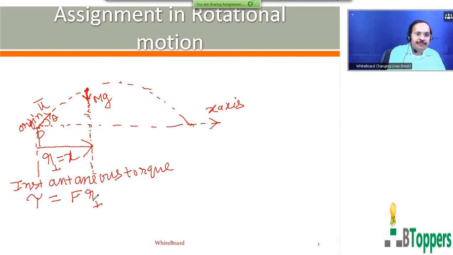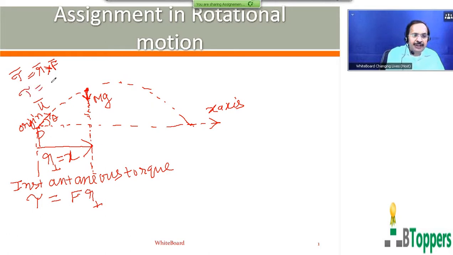From the basic definition, the moment of a force F bar with respect to an origin, a fixed coordinate system, is given by tau bar equal to R bar cross F bar, where R bar is the position vector of the point of application of the force with respect to the origin of the coordinate system.